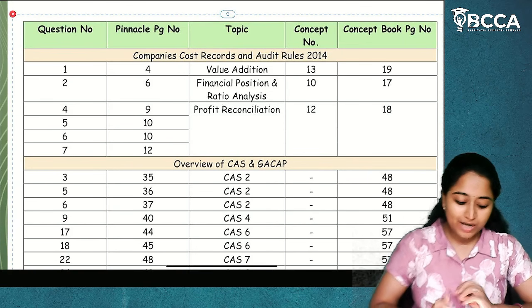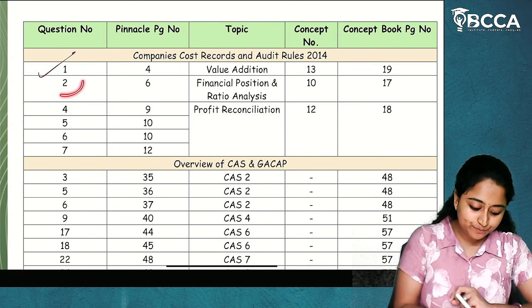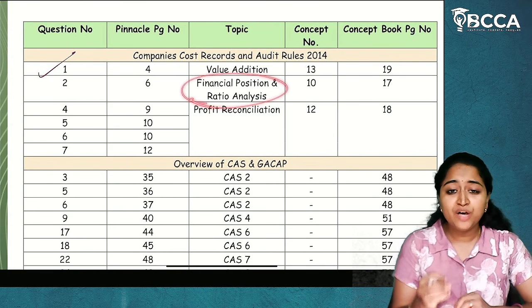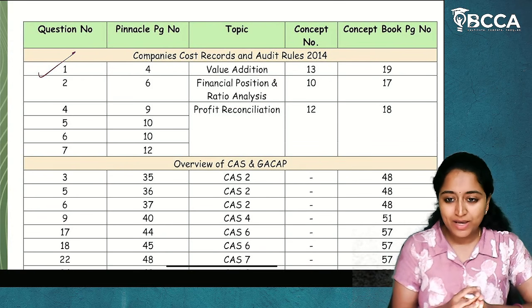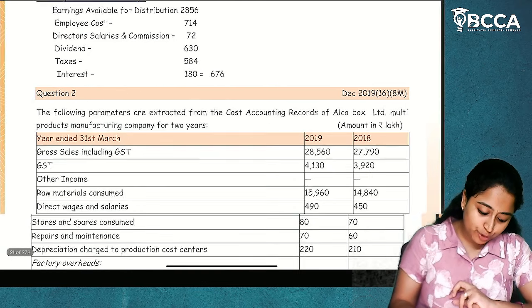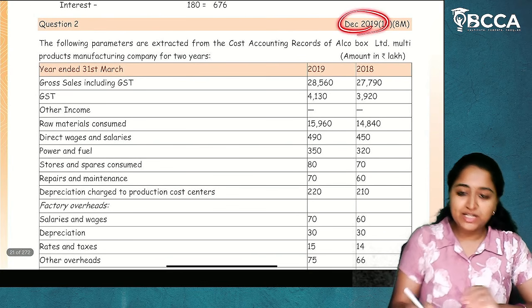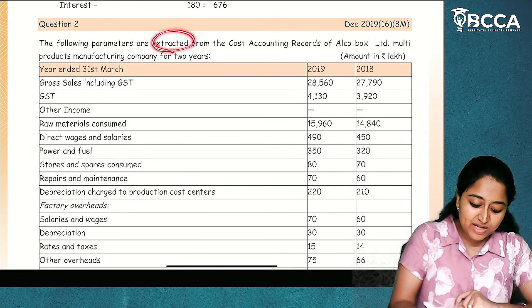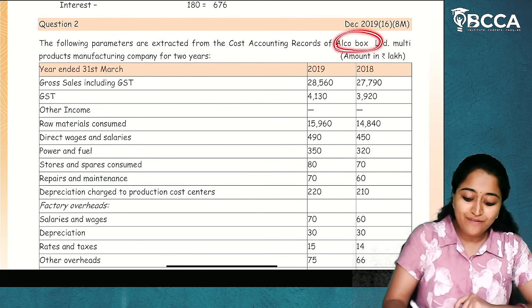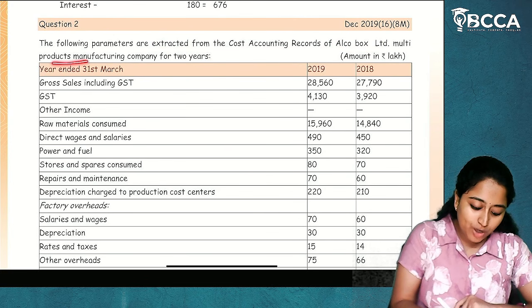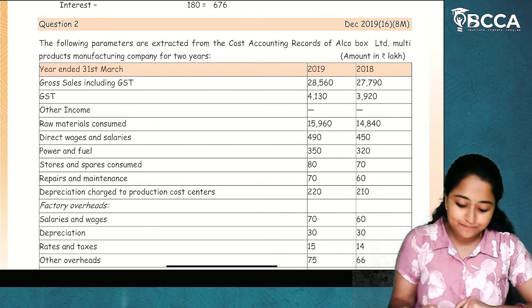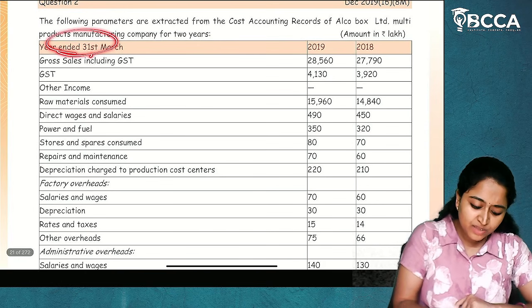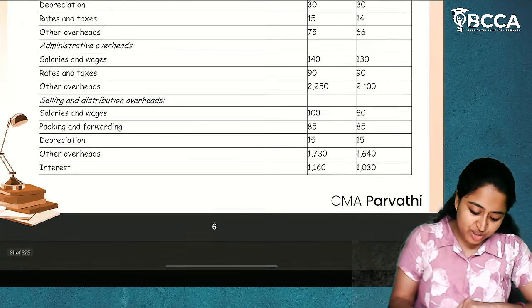Now we are going to start with our question number 2. This is from financial position and ratio analysis. Now what is question number 2? This has been tested in the December 2019 attempt. The following parameters are extracted from the cost accounting records of Alco Box Limited, a multi-products manufacturing company, for 2 years. Year ended, the information is given to us.